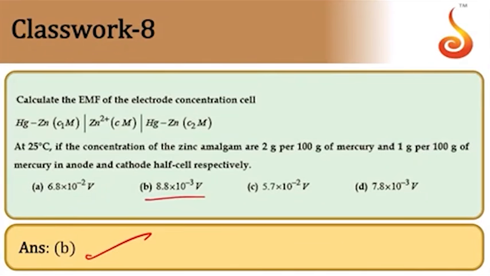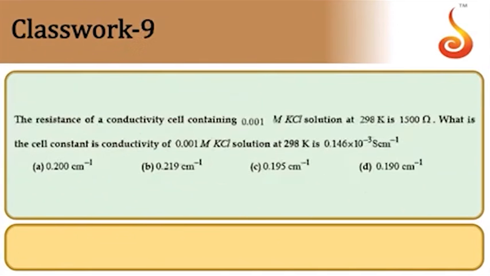Answer is B. Next one, ninth one. The resistance of a conductivity cell containing 0.001 molar KCl solution at 298 Kelvin is 1500 ohms. What is the cell constant?